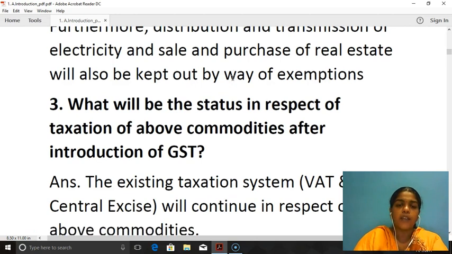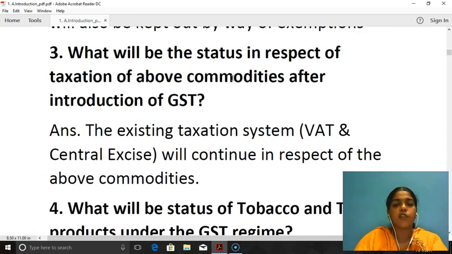Now, what will be the status in respect of taxation of above commodities after introduction of GST? So what is the case of alcohol? With regard to alcohol, central excise and VAT is levied. Yes. So before GST also VAT and central excise was levied. After GST also VAT and central excise.